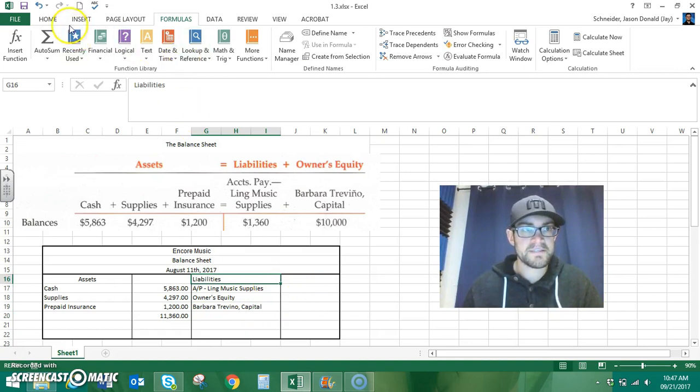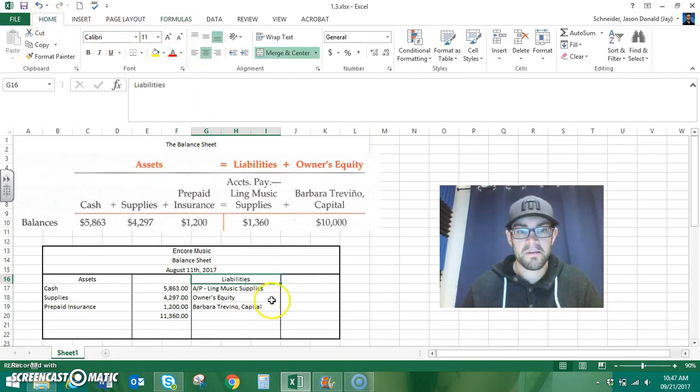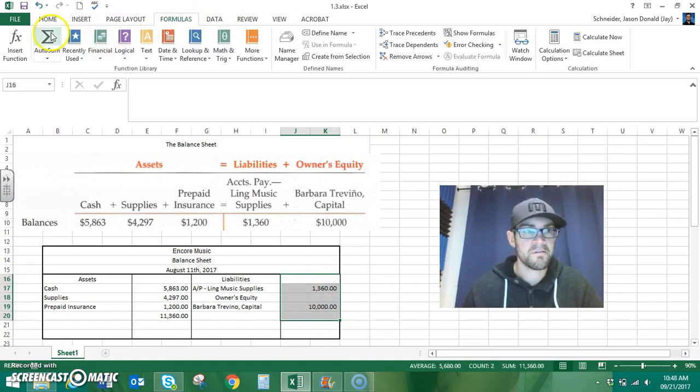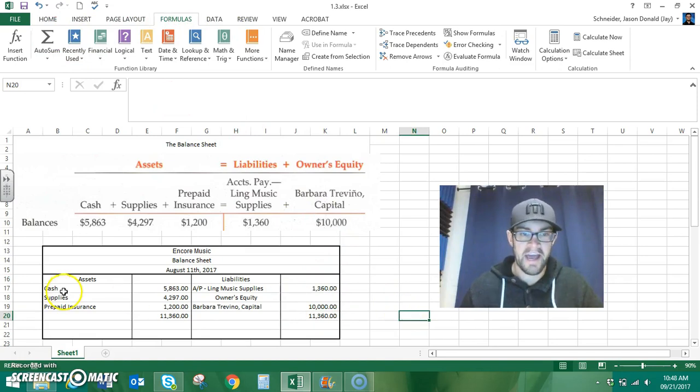Remember, our headings need to be centered, so we're going to center our liabilities, we're going to center our owner's equity, and we'll put in our values. So we have 1,360, and our capital is 10,000. If we sum all of that up, what do you know? Assets equal to liabilities and owner's equity.